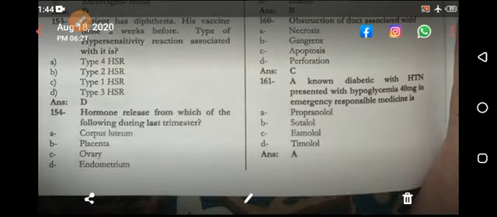So if asked about the difference between 1 and 4, or 2 and 4, or 3 and 4, the answer is that 1, 2, 3 are immune mediated, 4 is cell mediated. But the main difference between 1 and 2 is complement mediated, because type 1 does not fix the complement, type 2 fixes the complement.